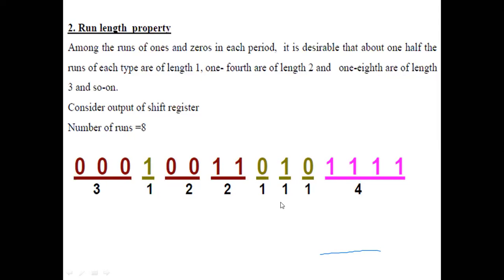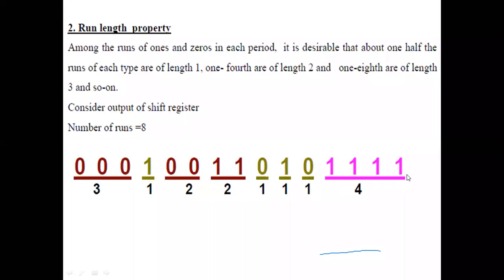This one after that is 0, so this is also length 1. This 0 after that bit is 1, so the length of this bit is also 1. Now after this 1 there is one more 1, 1, 1. There are 4 ones consecutively. So I'll put an underline and write down 4. So 1 by 2 of the number of runs is 4.